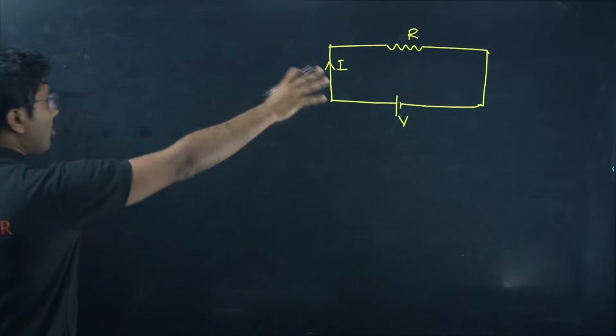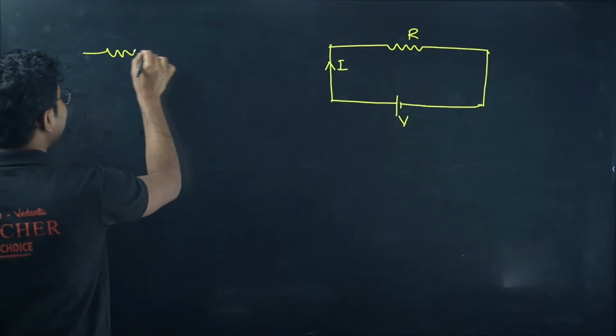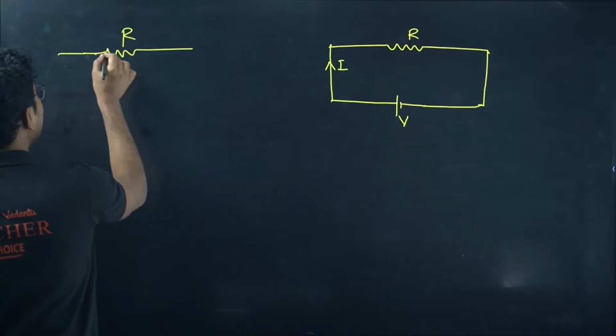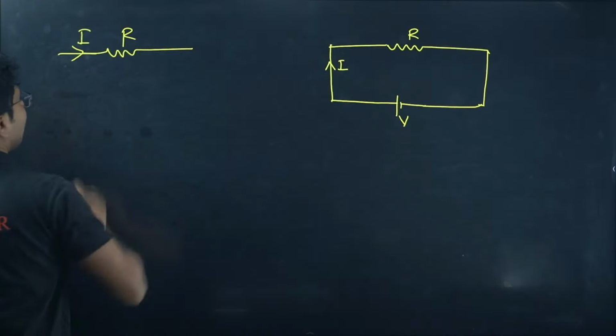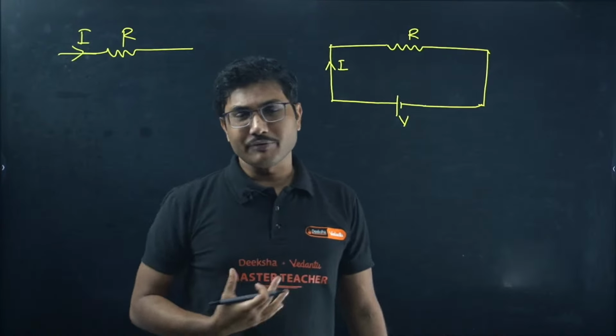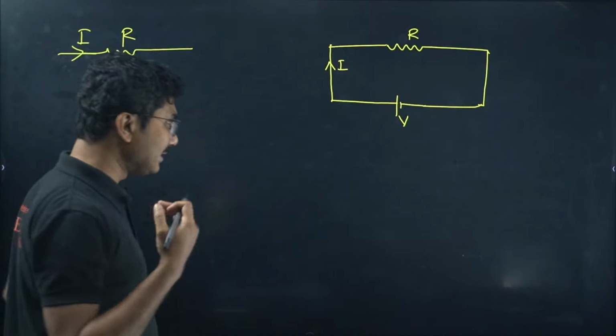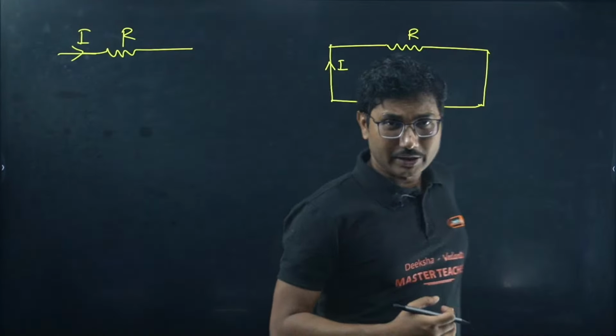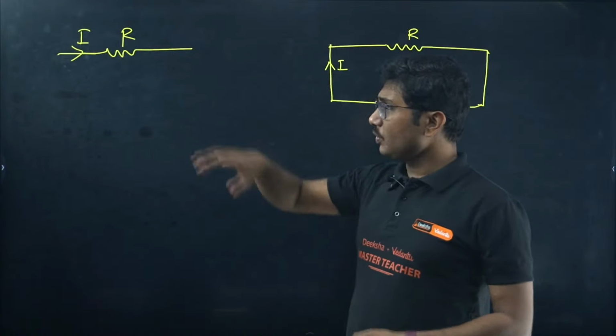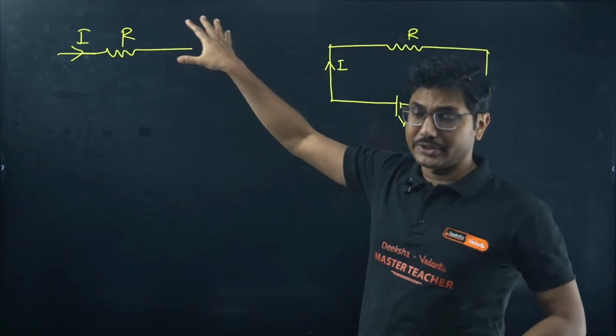Now if you are not aware of the voltage, and you only have a resistance and you know the current through that, this is also sufficient information. If you know the current and the resistance, you can calculate the power dissipated. In some cases, there will be a circuit related question where they will ask what is the power dissipated through this resistance.